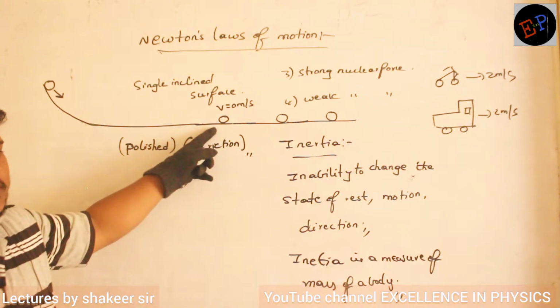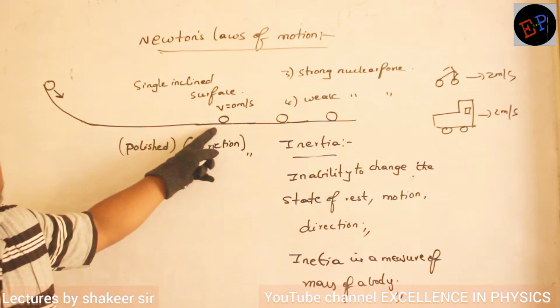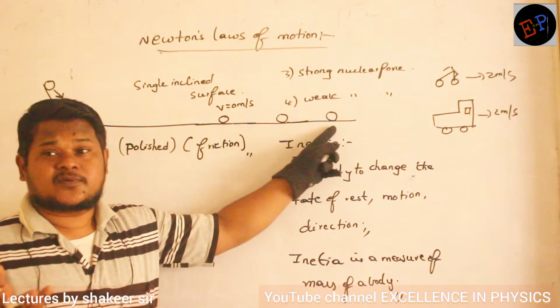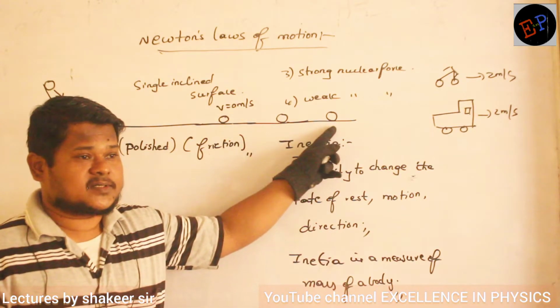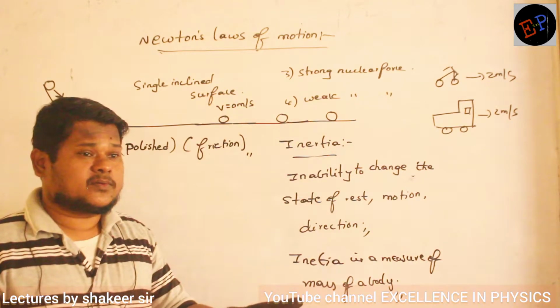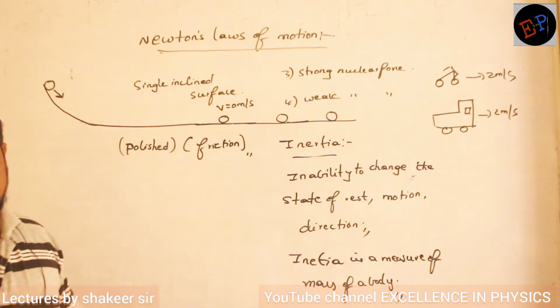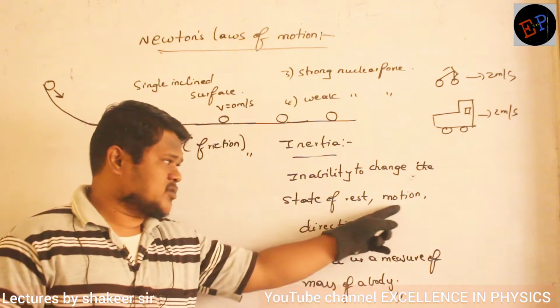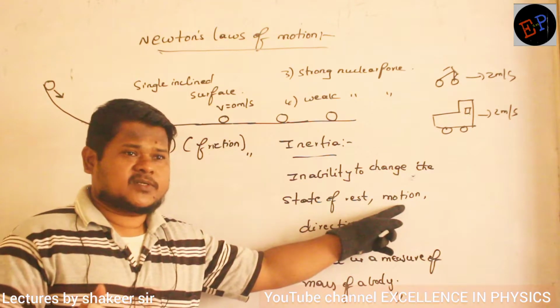Previously the ball stopped here, so the opposing forces were greater. The ball stopped here, opposing forces have reduced. The ball stopped here, opposing forces have further reduced. Are you able to understand? And if opposing forces are zero, the ball will never stop. Are you able to understand? That concept is exactly what is called inertia of motion, no?